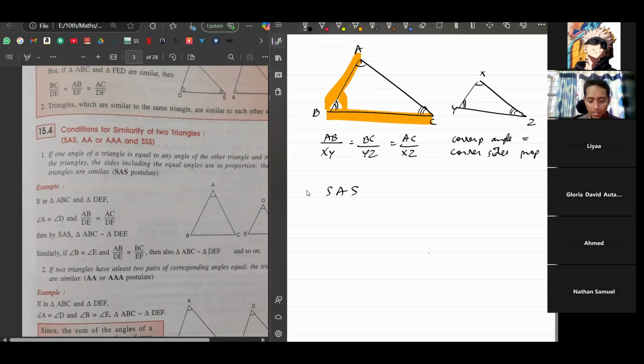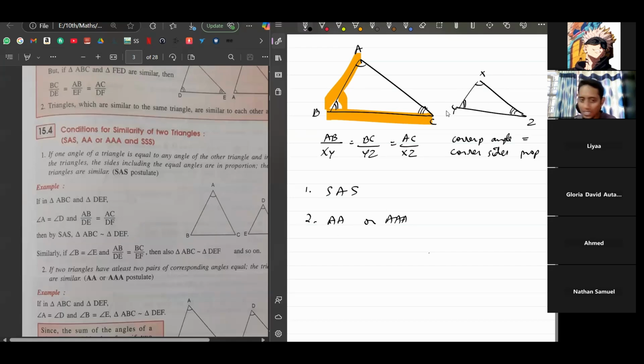The next condition is AA or AAA. It means two angles should be equal. If two angles are equal, automatically the third angle will also be equal. So it's the same property, either two angles or three angles. We're not talking about sides in this condition, just the angles. If the angles are equal, triangles are similar.